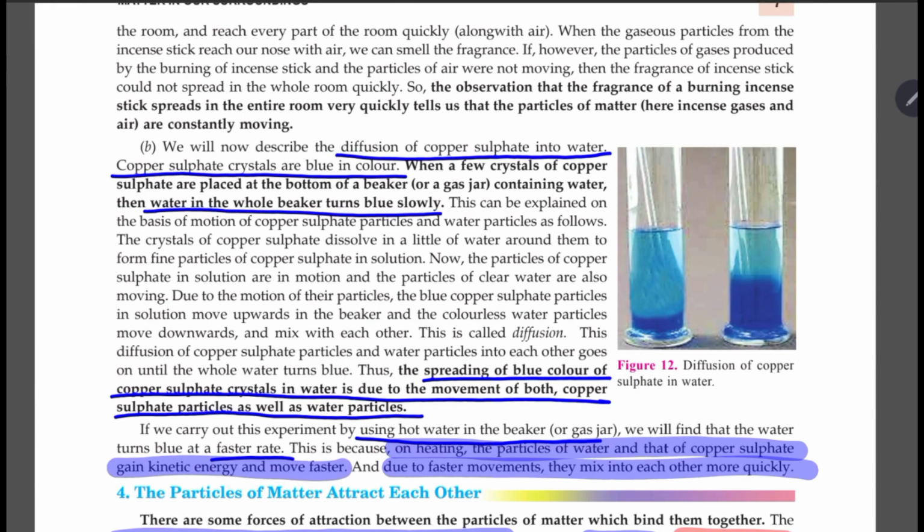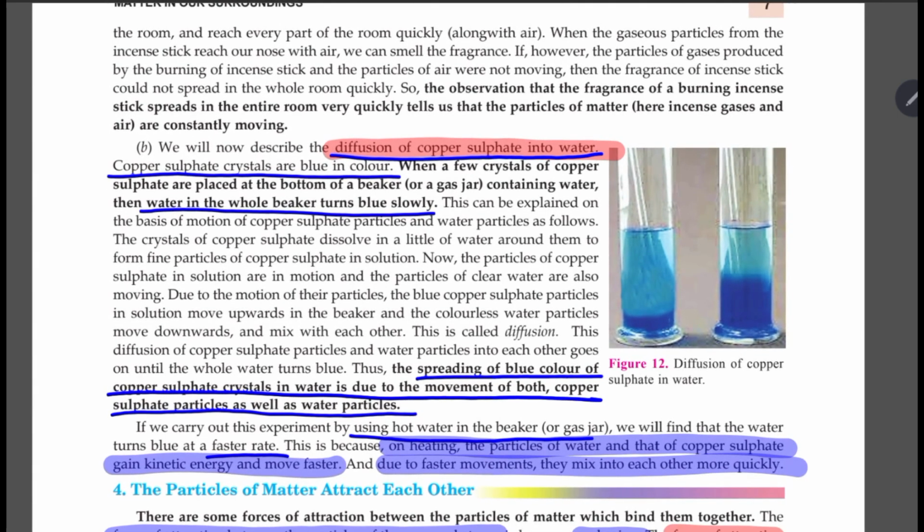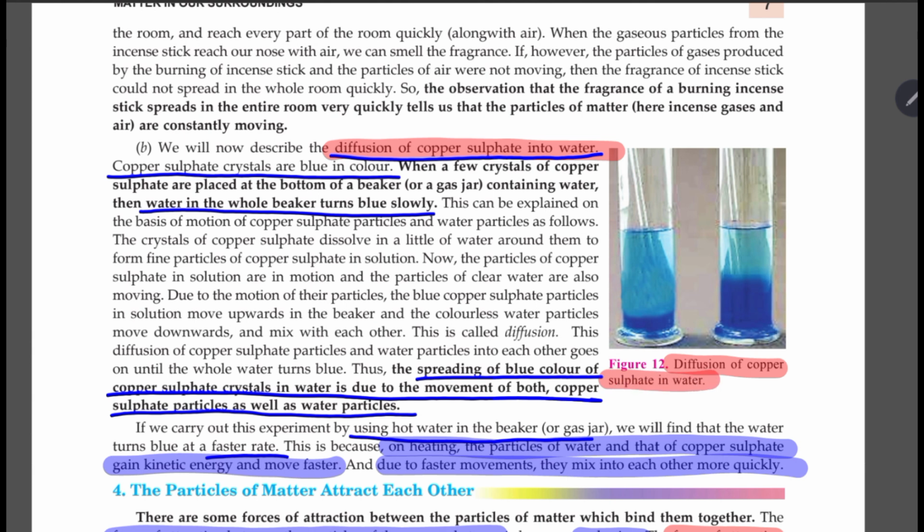Next, we can see the process of diffusion of copper sulfate in water. Copper sulfate has a blue color, as potassium permanganate has a purple color. The crystals of copper sulfate are blue in color. Now, when you keep those crystals of copper sulfate in water, after some time you will see that the entire water is getting the color of the copper sulfate and is becoming blue. Now, this process may be slow without an external agent, but will occur.